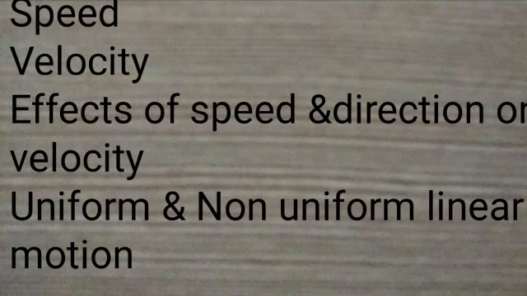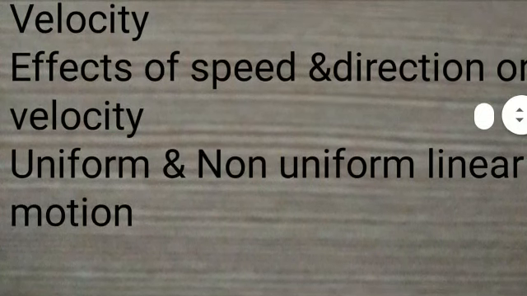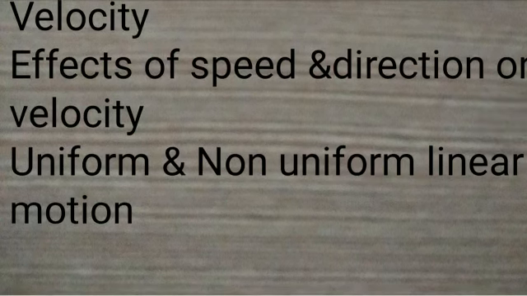After that, we studied the effects of speed and direction on velocity. Velocity depends on speed as well as direction, and the velocity changes by changing the speed while keeping the direction same, changing the direction while keeping the speed same, and changing the speed as well as direction. Now, today we are going to learn another concept: uniform linear motion and non-uniform linear motion.